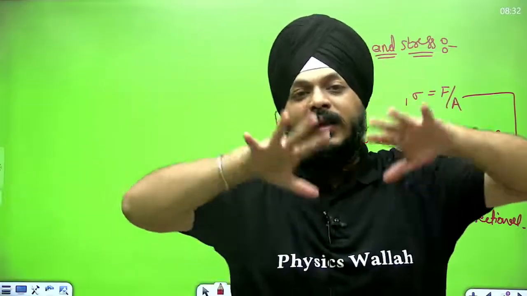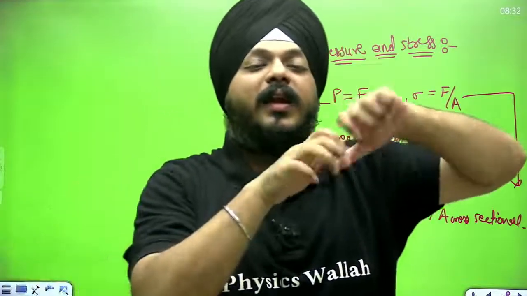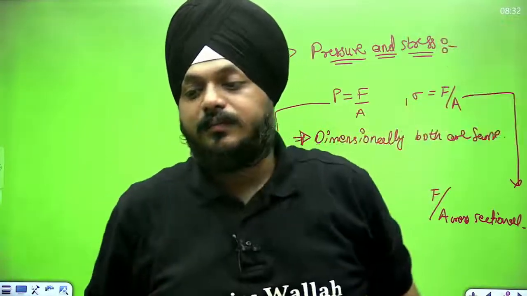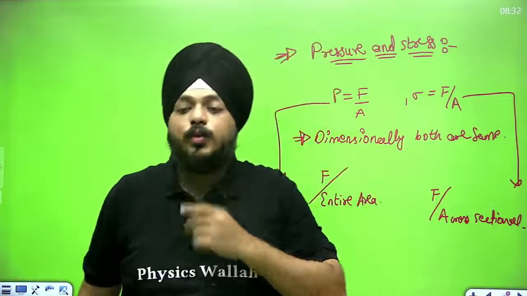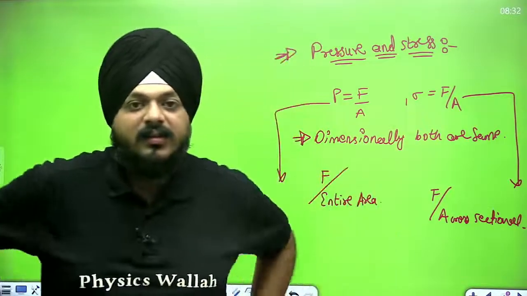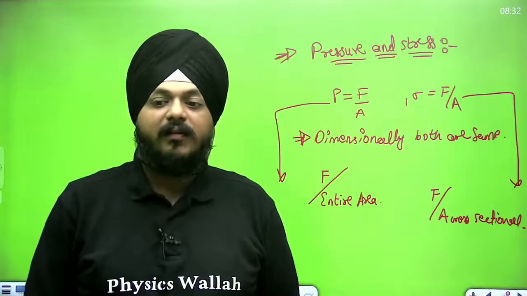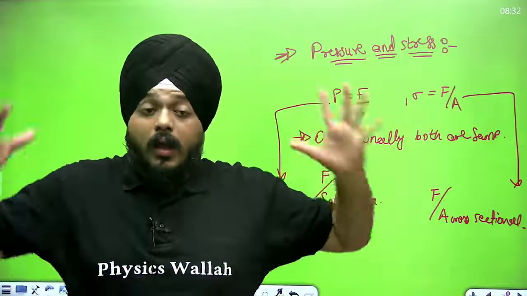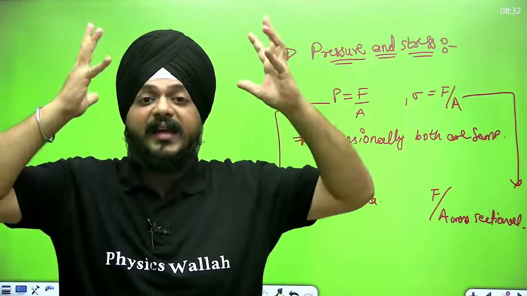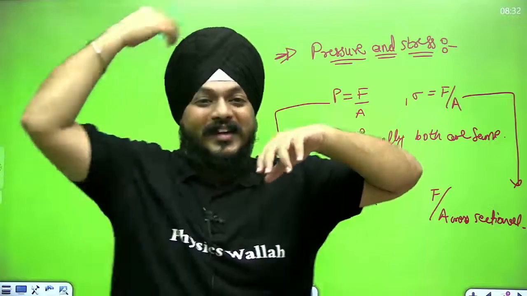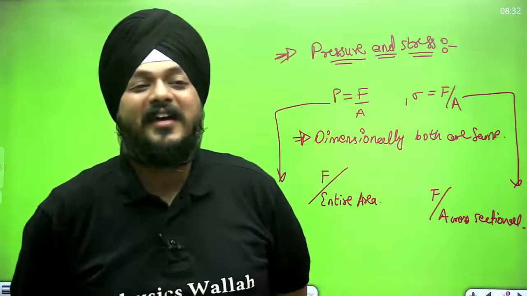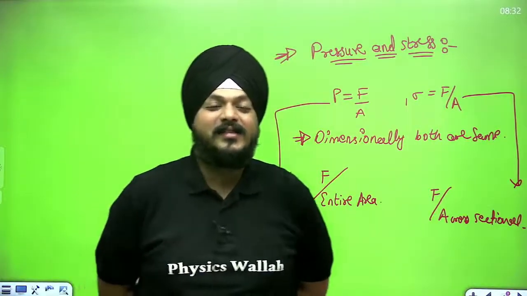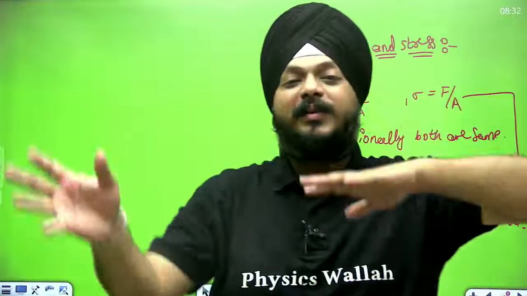Technically, biologically, I'm not exactly defining that. But when we have a headache, the entire ache is distributed in the head. You can easily understand the difference between these two.